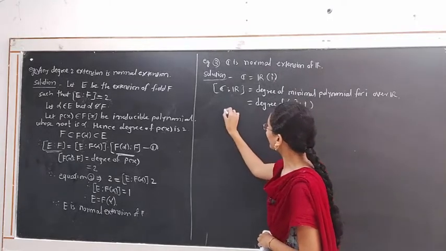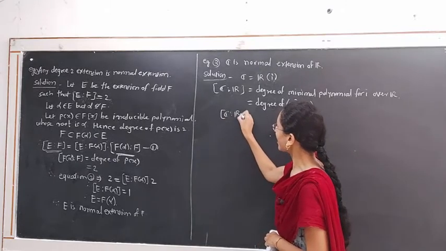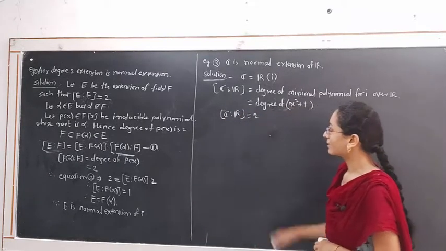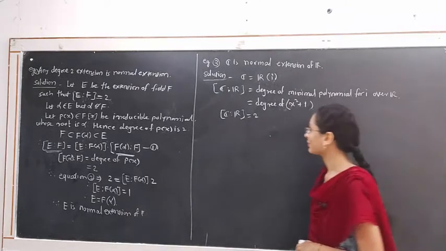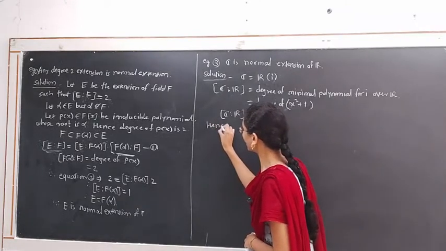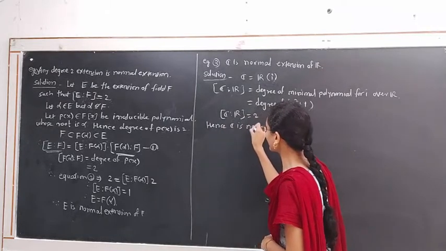Hence the degree of extension C over R is equal to 2, and being a degree 2 extension, C is a normal extension of R.